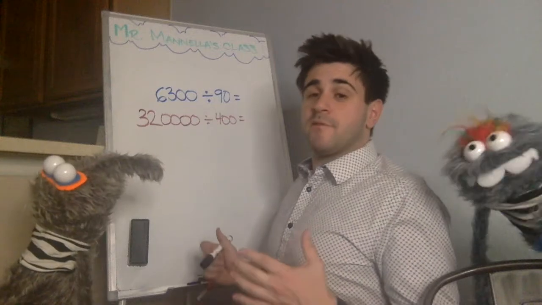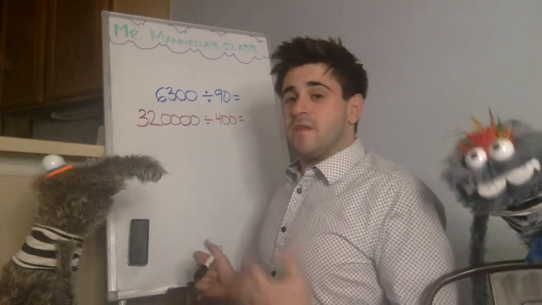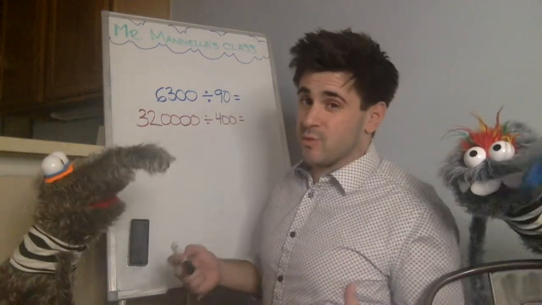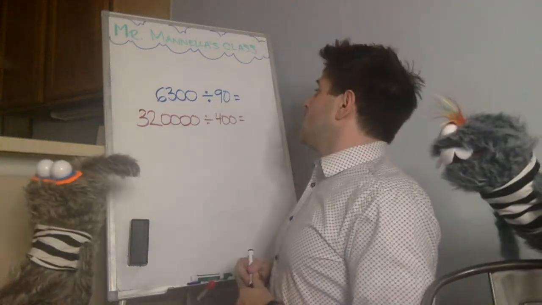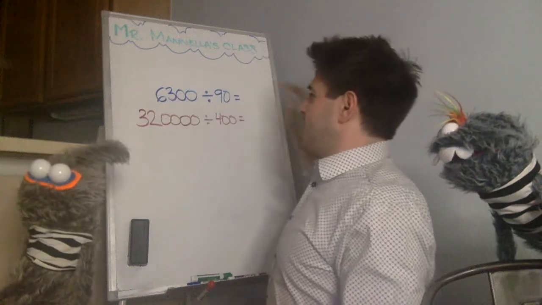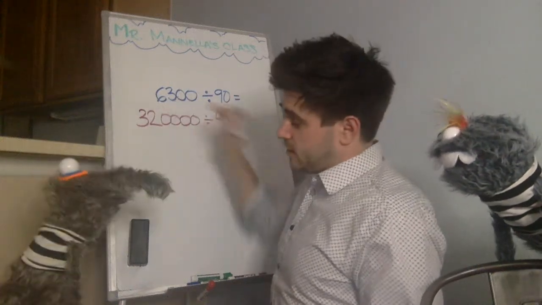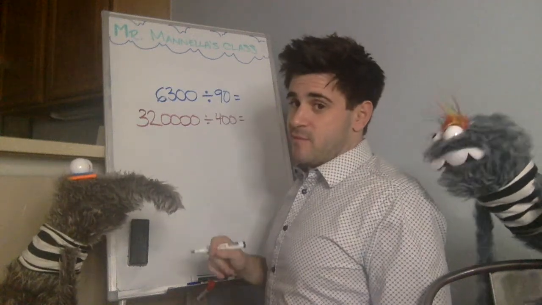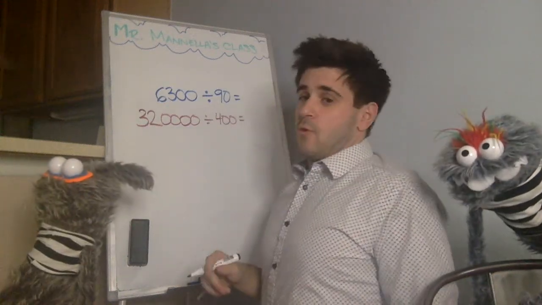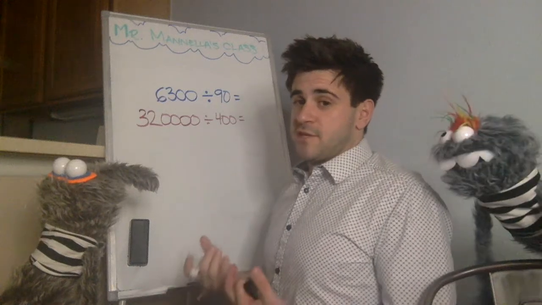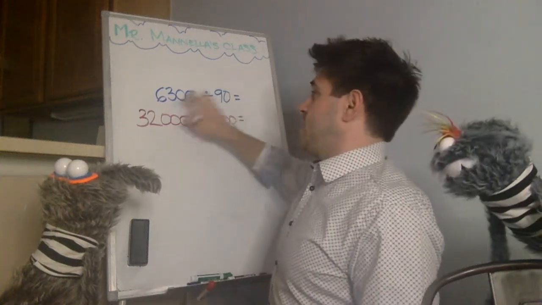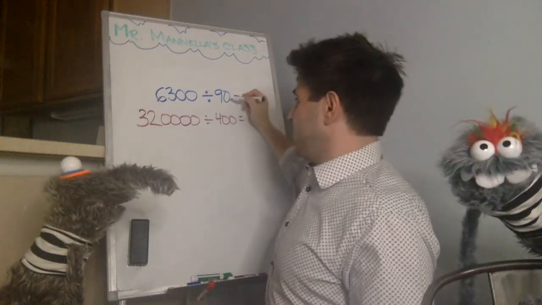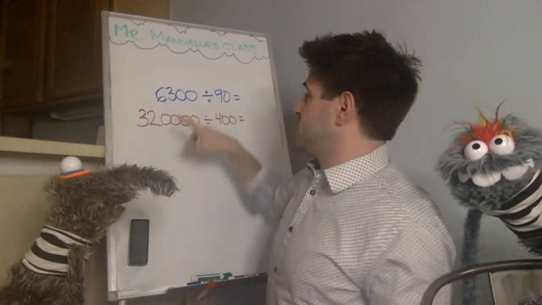Okay, so we have a couple different problems that we're going to look at here that we can solve using what we just learned about zeros and division and how our times tables relate to it. So here we have 63 divided by 90. Now, does 9 go into 63 evenly? I think so, yeah. It sure does. So we're going to keep that in mind. That means we can do our trick with the zeros. Now, what we can do is remove a multiplication of tens from both our dividend and our divisor, but we can't do an unequal amount. So we've only got 1 zero here, which means we can only remove 1 zero from here.